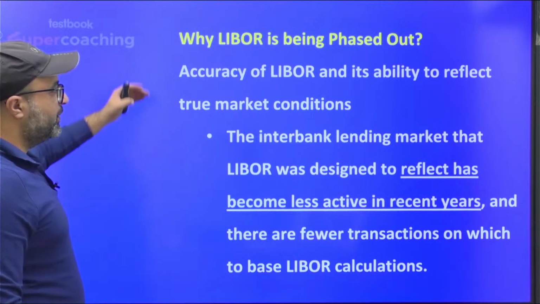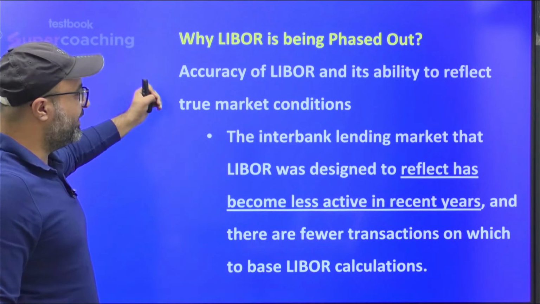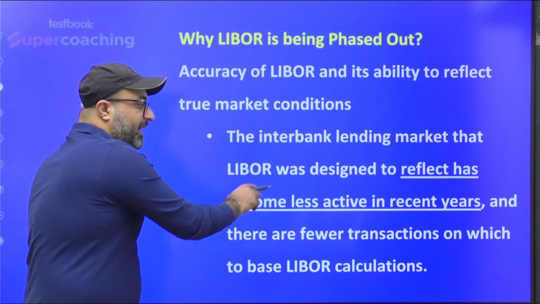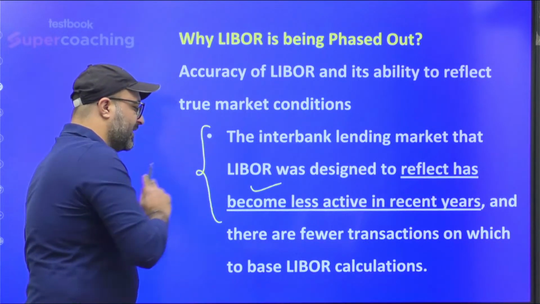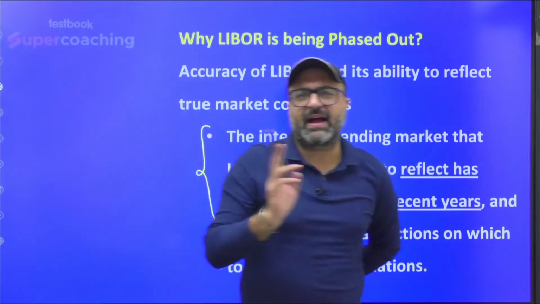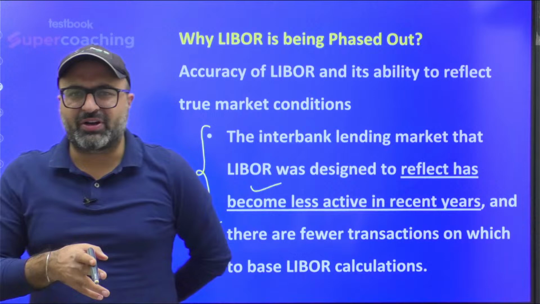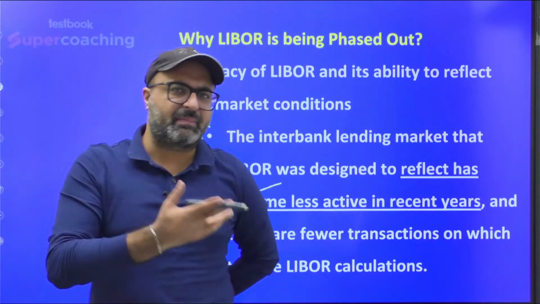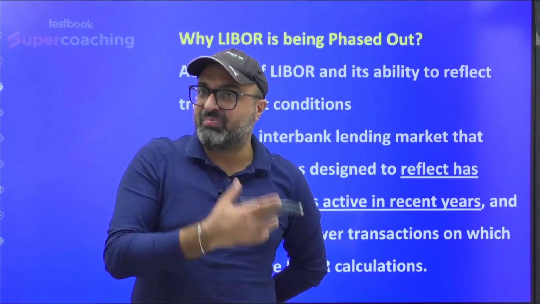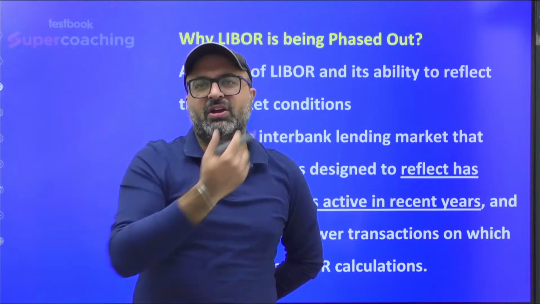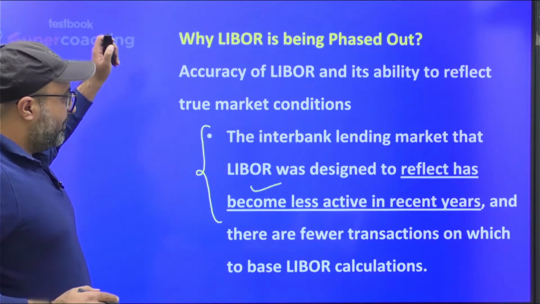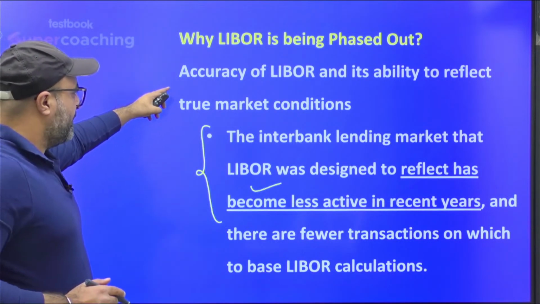The last is the accuracy of Libor and its ability to reflect true market conditions. The interbank lending market that Libor was designed to reflect has become less active in recent years. We have witnessed very few transactions in terms of interbank borrowing and lending because of the n number of venues offered by the central banks of the countries, as well as the availability of n number of instruments through which banks can easily borrow from the public rather than borrowing from other banks or other financial institutes. So second, their popularity has reduced, and because of reduced popularity,